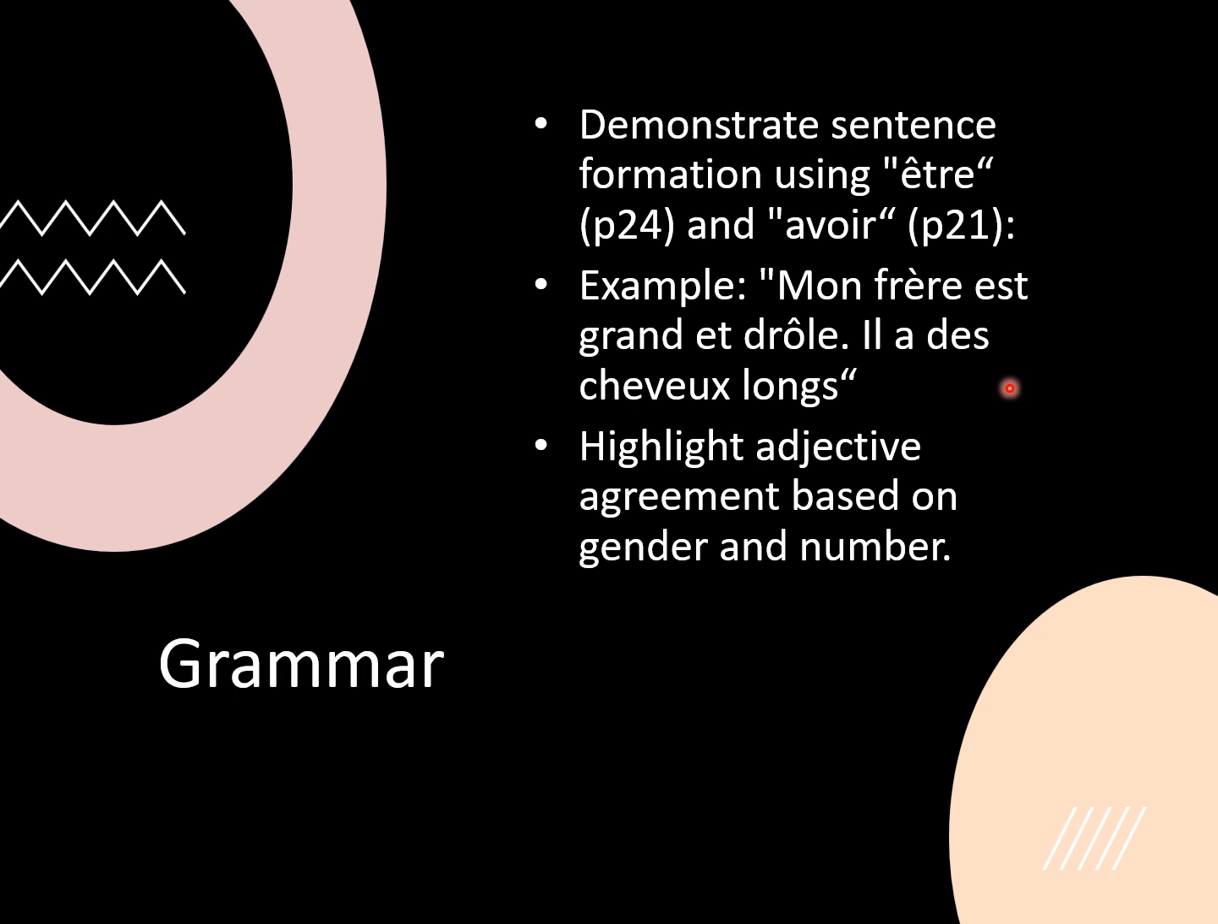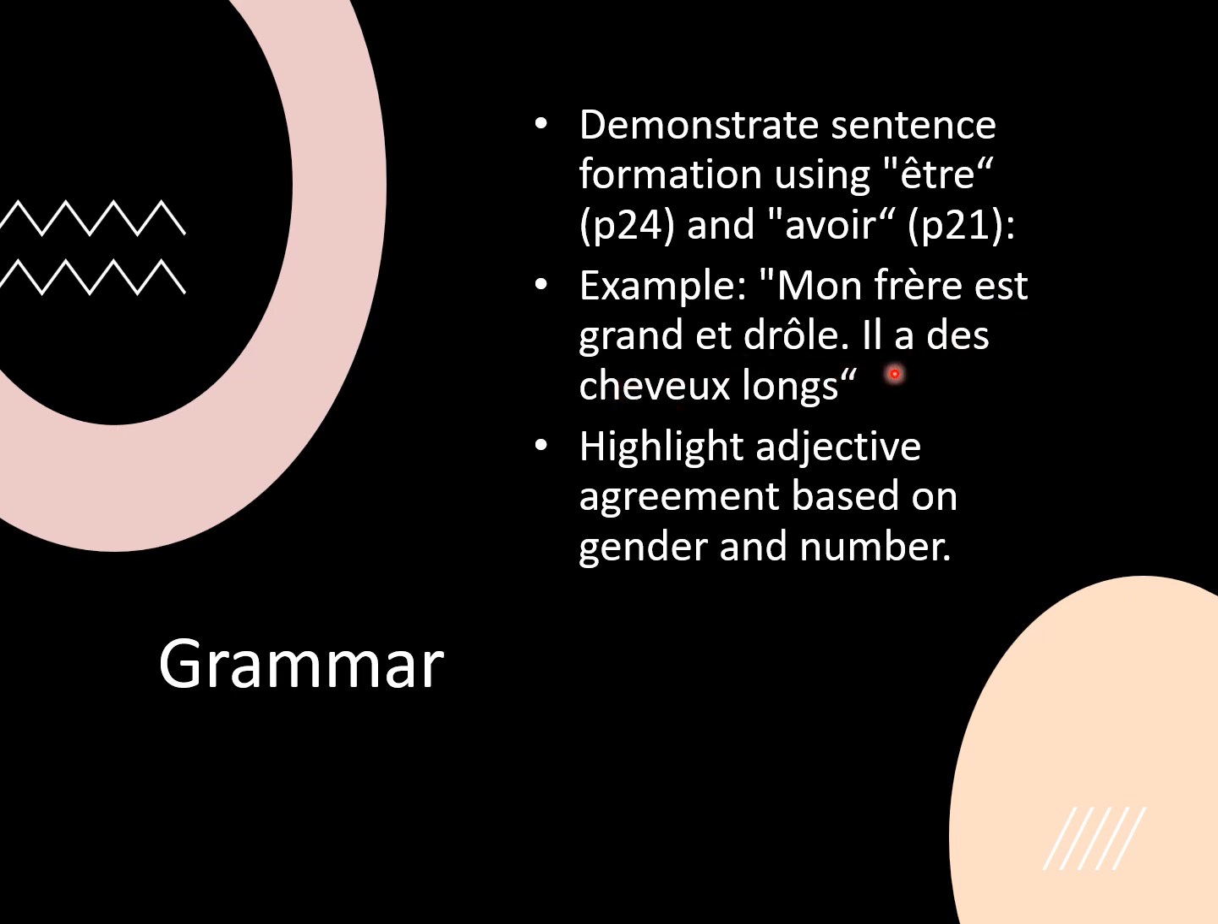If you were to say my sister is tall and funny, it would of course be ma sœur, because we know ma goes with feminine singular for my. Ma sœur est grande with an E at the end, et drôle. The drôle will of course remain the same. The spelling would remain the same. Ma sœur est grande et drôle.